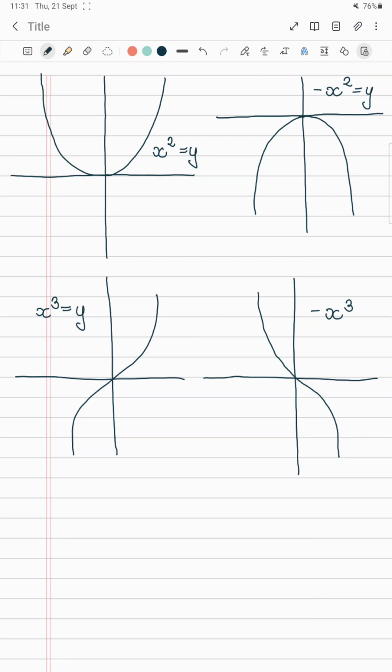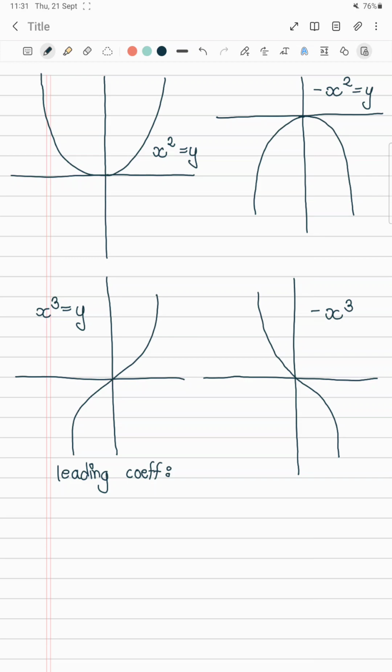First we define what we mean by leading coefficient. The leading coefficient is the number written in front of the variable with the largest exponent.